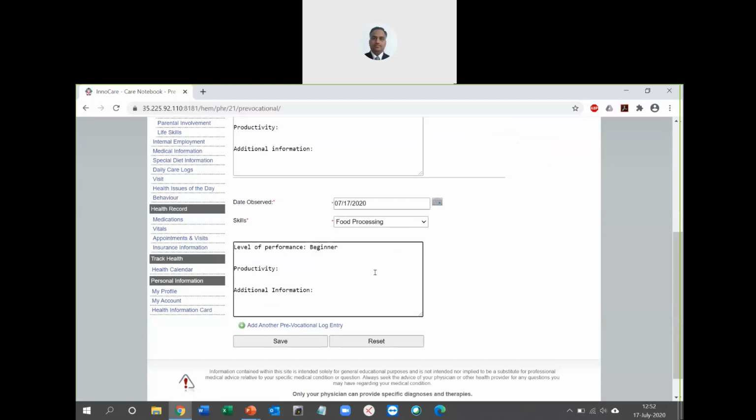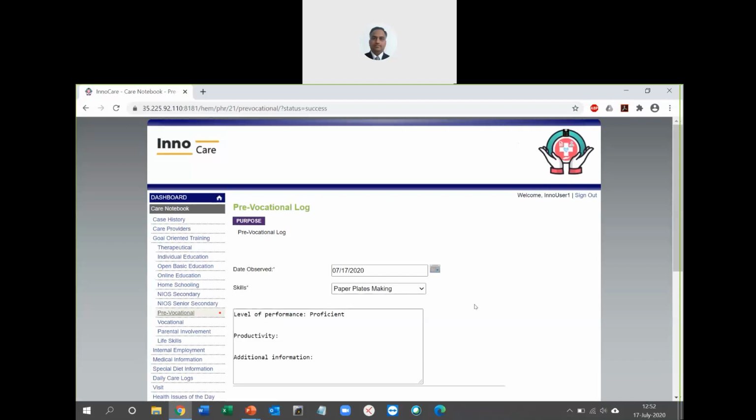It's not necessary that you have to use the same thing, but I'm just using it to show how you can use these fields under different sections. So similarly for vocational also you will have the same thing.